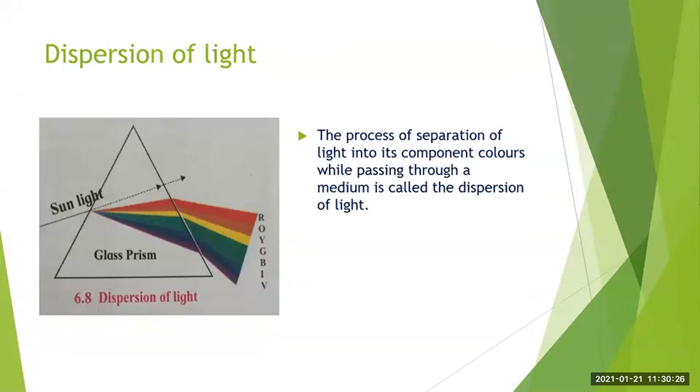So therefore, the angle of deviation of a ray of light on passing through a prism depends on the refractive index of the material of the prism. So hence, violet light is deviated the most and the red light is deviated the least on passing through the prism.